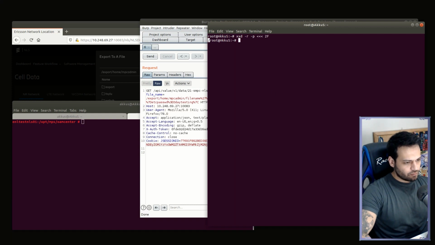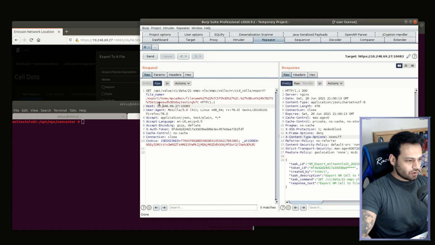Let's try it in our own bash. So it worked successfully. Let's try in our target too. I need to copy the payload.